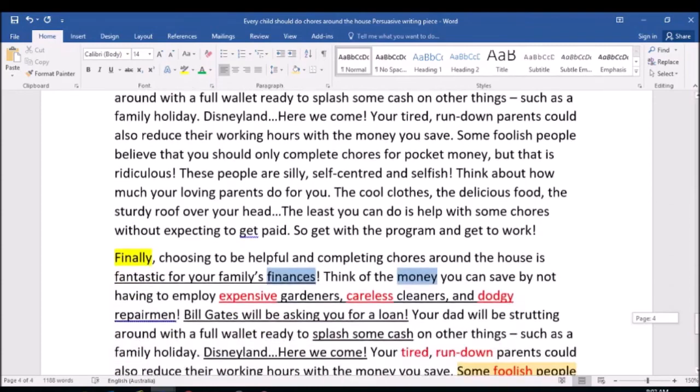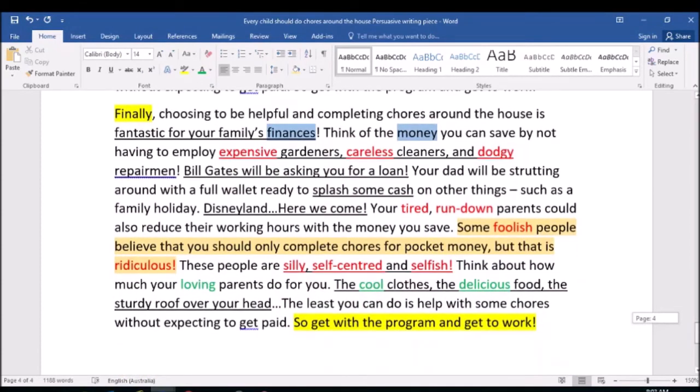All right, so let's have a look at how I've actually structured this. Finally, I've highlighted that because that's our sequencing vocab. I'll just go down the bottom here. So get with the program and get to work. You might be thinking, what are you highlighting that for, Mr. K? I'm just ending with a bit of a powerful statement, rather than just ending with the word paid. Just a little bit of a punch at the end.